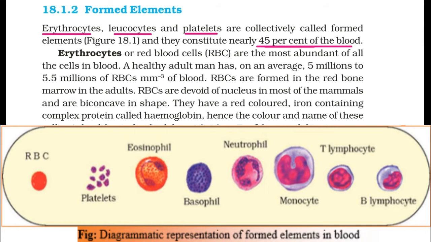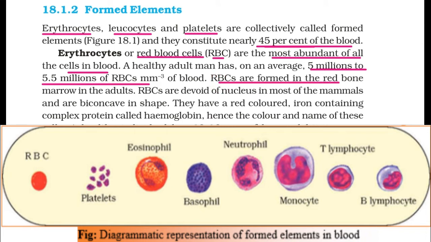Now let's talk about erythrocytes. Erythrocytes, also known as red blood cells or RBCs, are the most abundant of all the cells in blood. A healthy adult man has an average of 5 million to 5.5 million red blood cells per cubic millimeter of blood.